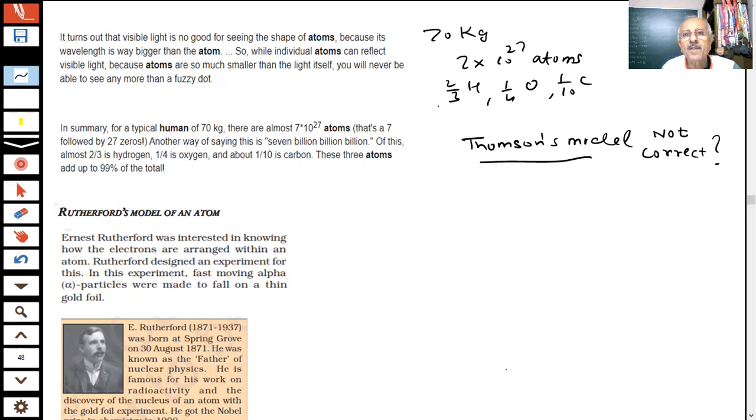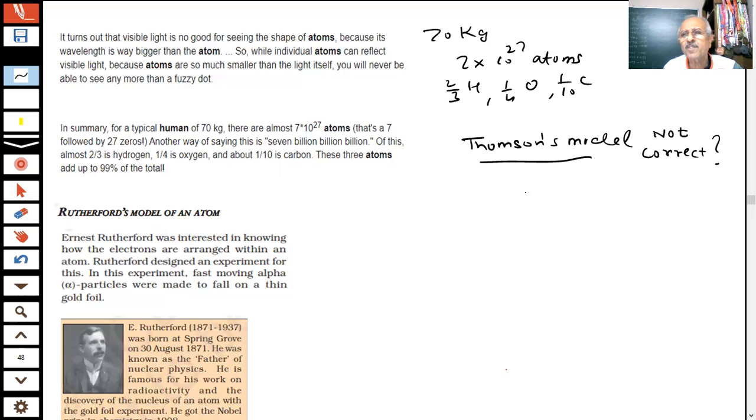And each atom, as we are seeing further, is made up of charged particles, students: protons, electrons, and there is another particle which will be discovered, a neutral particle, the neutron. So there are three fundamental subatomic particles we are talking about. All these things, electrons and protons, are there inside your body. Okay, this was just information for you, that's all.